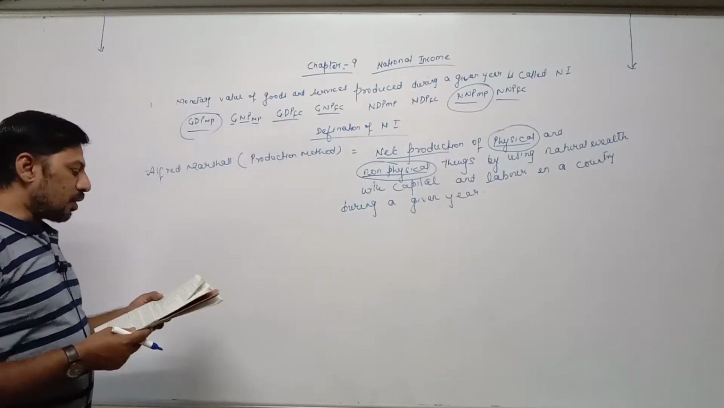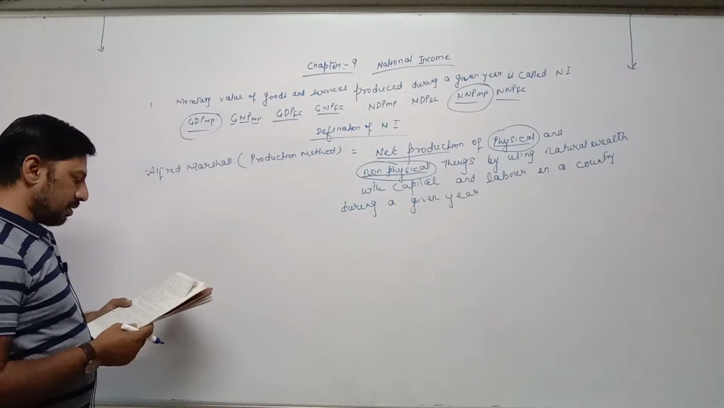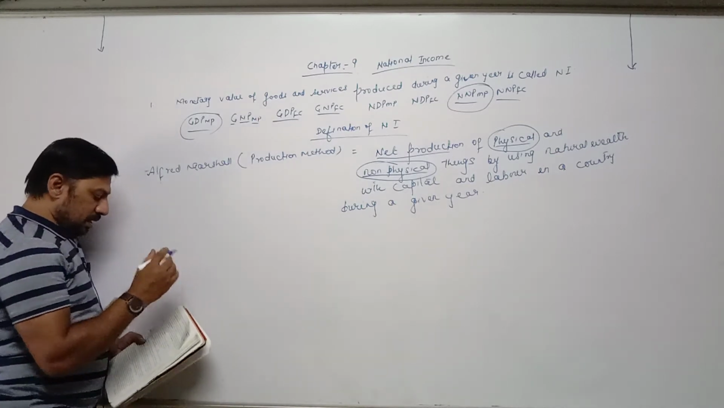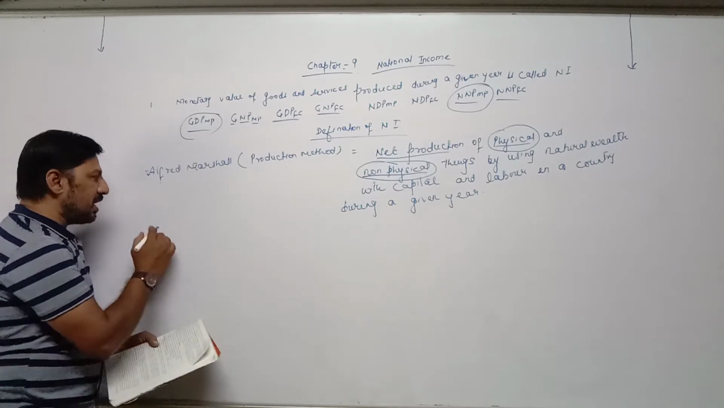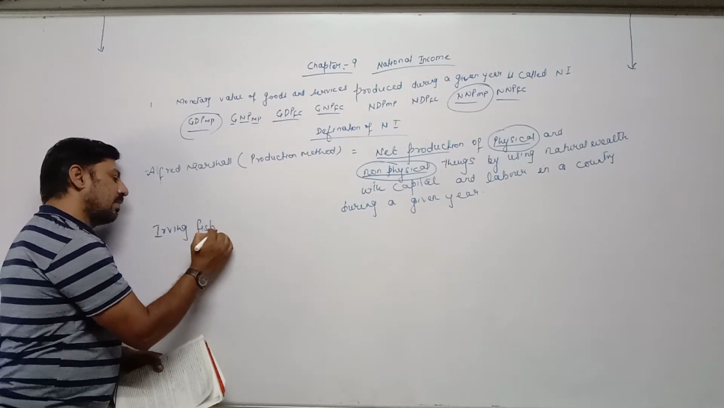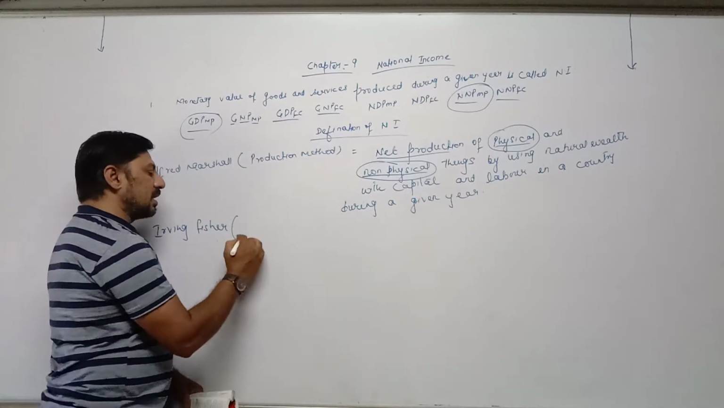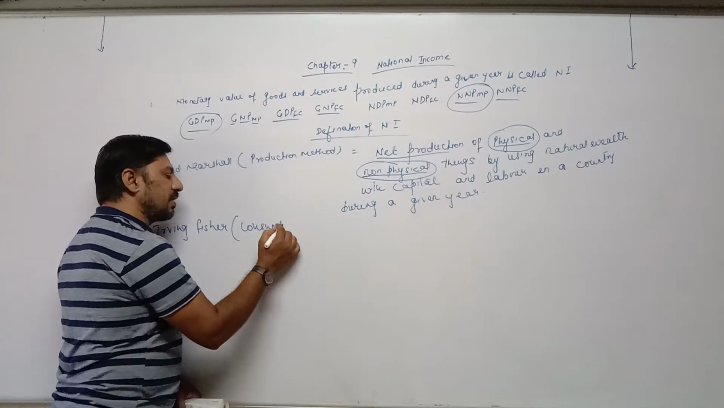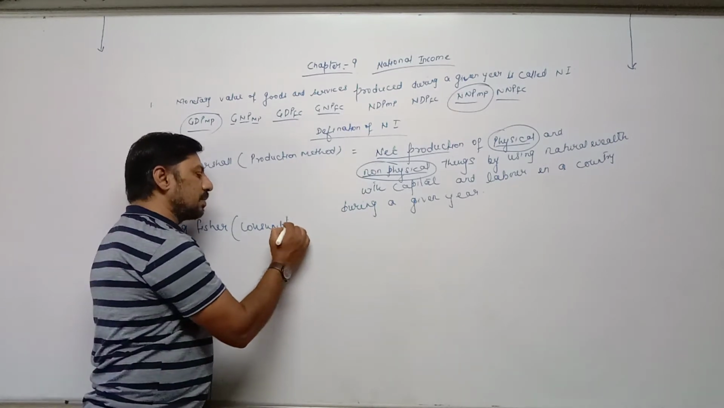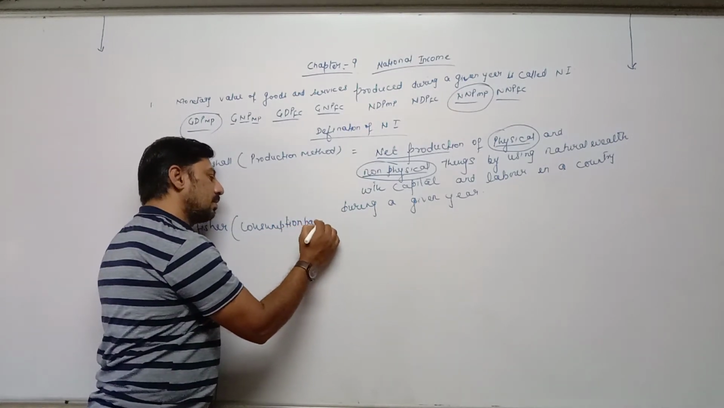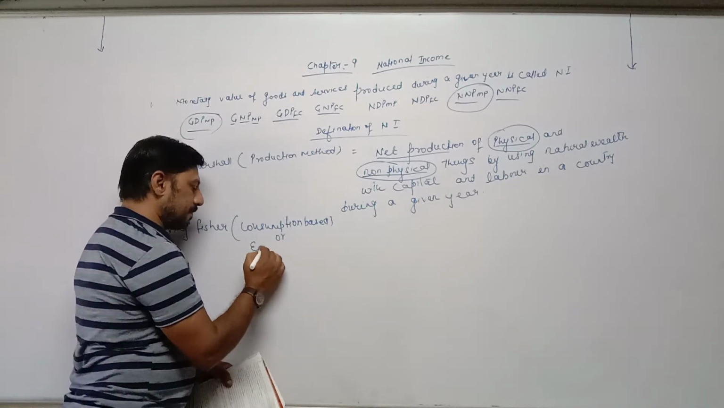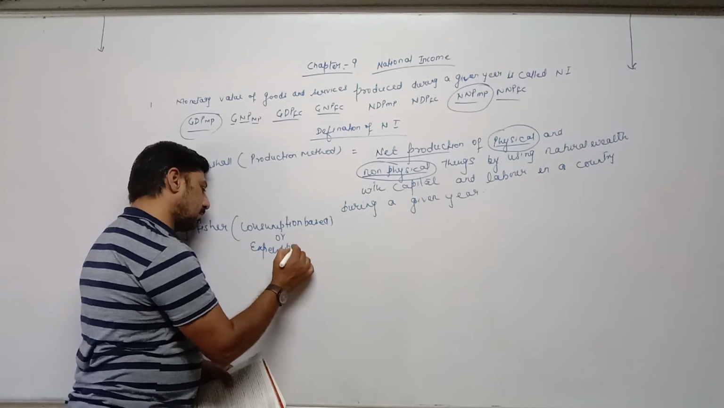Now second one is according to consumption based definition. Consumption means expenditure. Second one is the definition of national income given by Irving Fisher. Within bracket, consumption based. Consumption means when we are consuming, when we are purchasing goods, and purchasing goods means expenditure method. So consumption based or expenditure based.